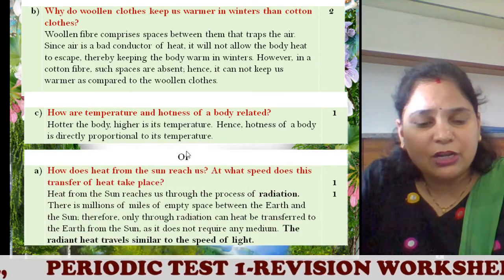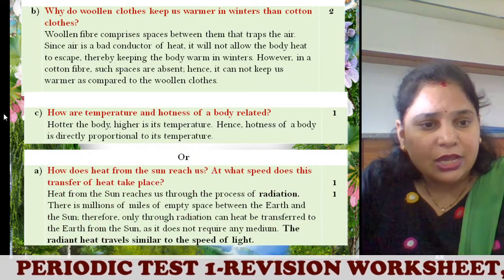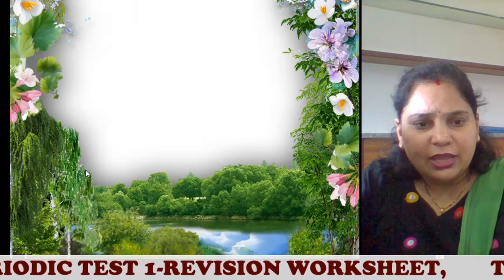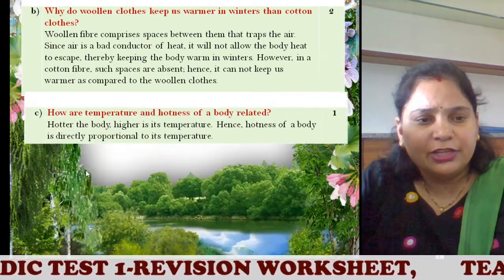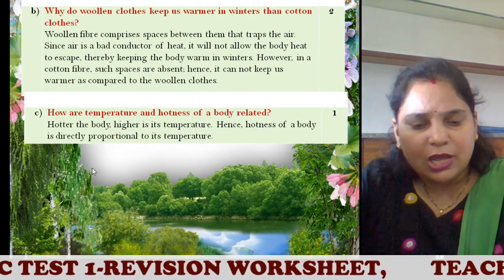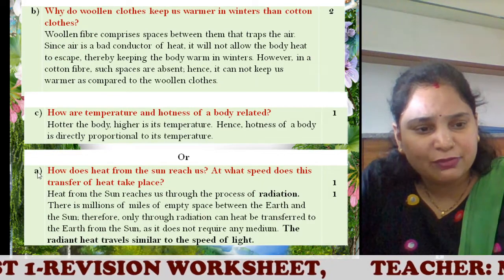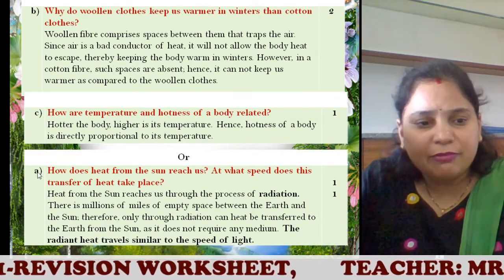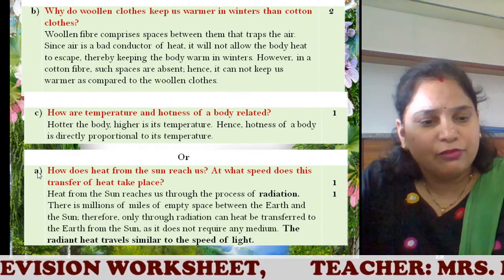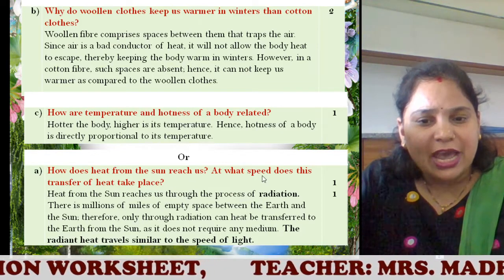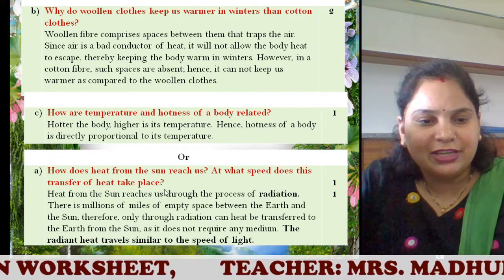Now very important part for questions, when we give options. Now here in the previous one, if you see the 14th A, 14th B, 14th C, now this becomes one question. When OR is asked, this is a separate question, but the question number is 14 only. It will not become 15. Okay, it is 14. So how does the heat from the sun reach us, and at what speed does the transfer of heat take place?